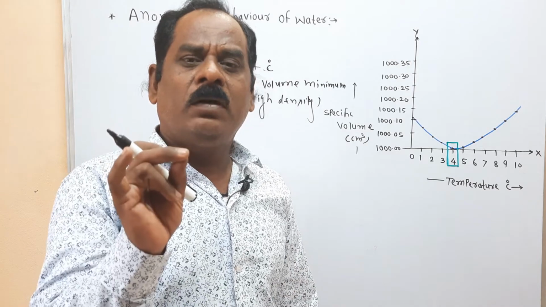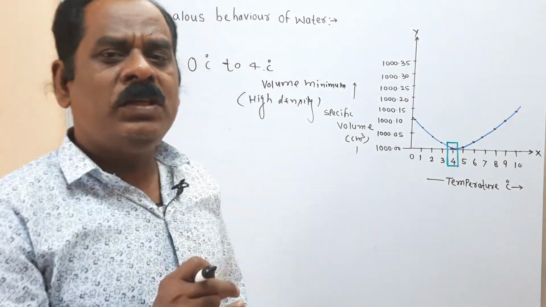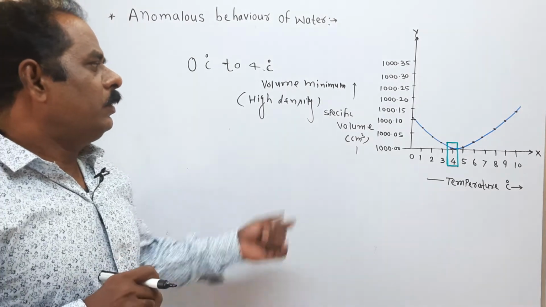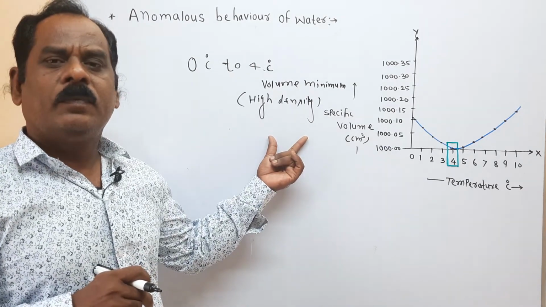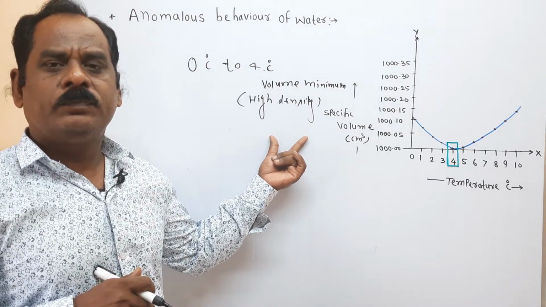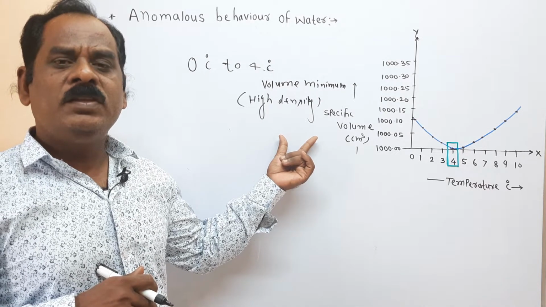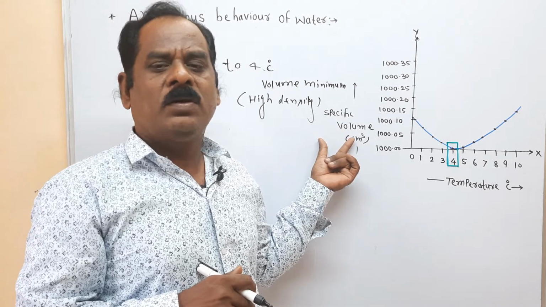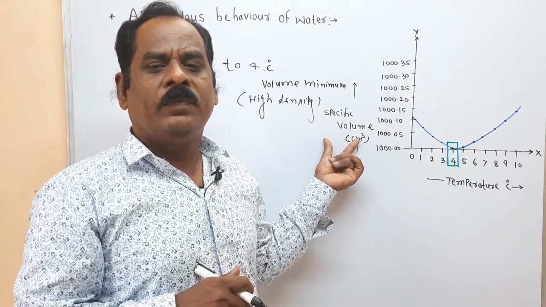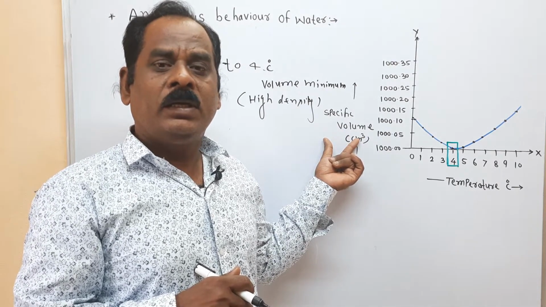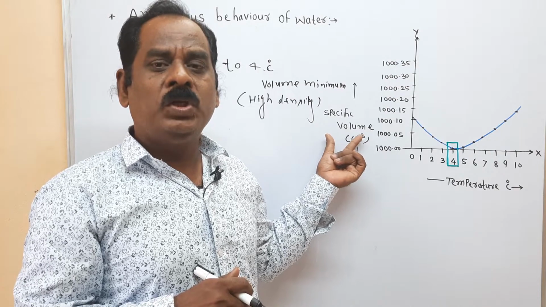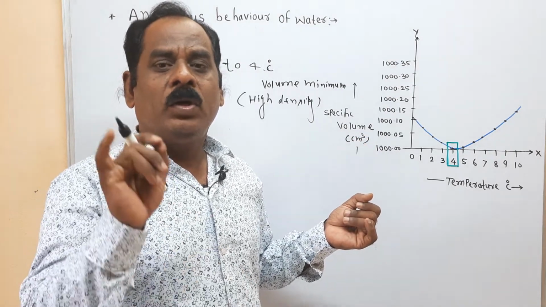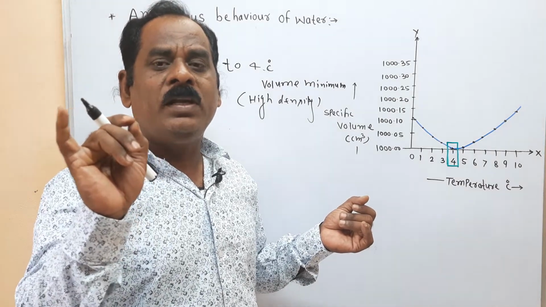If you take 1 kg mass of water and heat it, increase the temperature, take the 1 kg mass of water and heat from 0 degree centigrade carefully and note the temperature in degree Celsius.